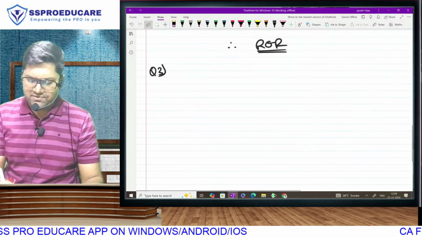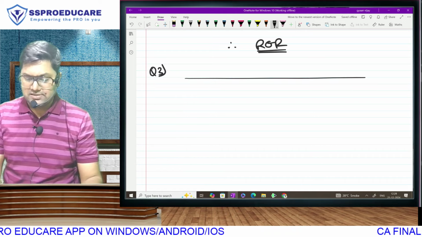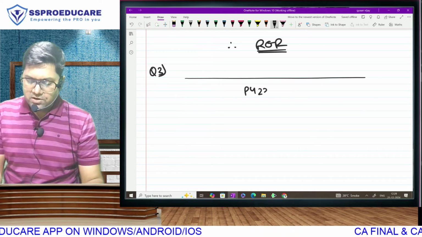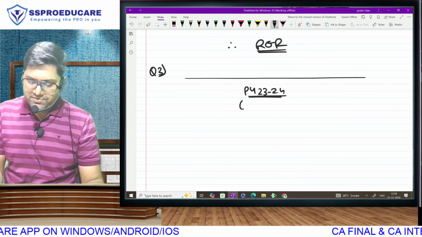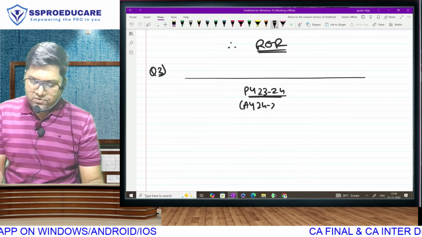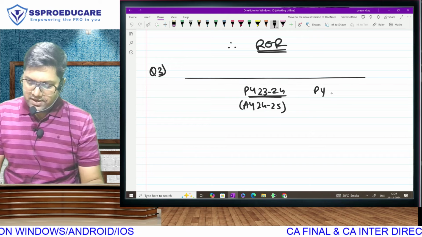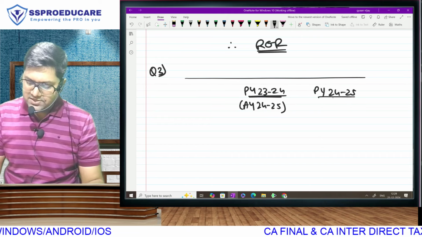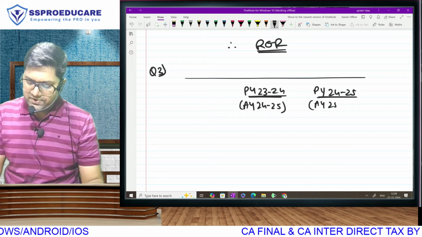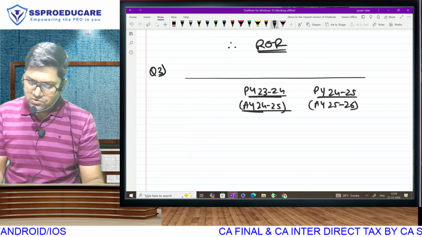Once again, our heading will be determination of residential status, but this time we will do it for PY 23-24, that means AY 24-25, as well as PY 24-25, which is nothing but AY 25-26. This time we will do both of them together.